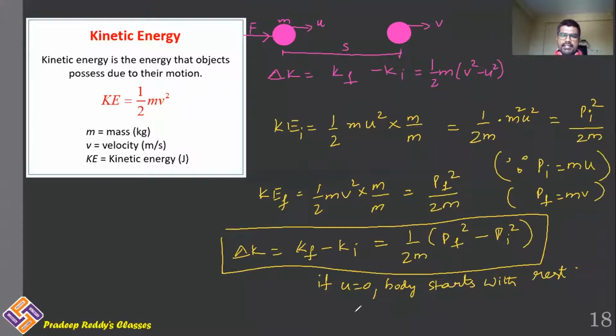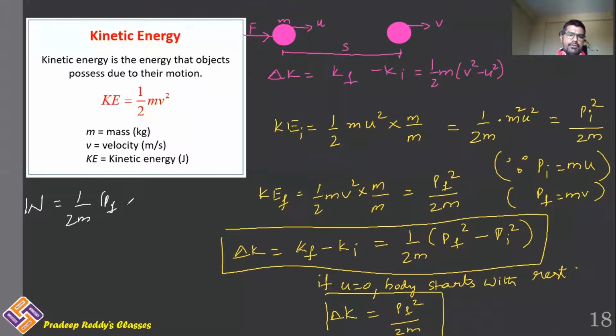If the body starts from rest, then the kinetic energy change delta K is equal to p final whole square divided by 2m, because initial velocity is 0. As initial velocity is 0, initial momentum is also equal to 0. Therefore, kinetic energy gained is equal to pf square divided by 2m. This can give you another equation for the work energy theorem, that is W is equal to 1 by 2m into pf square minus pi square.